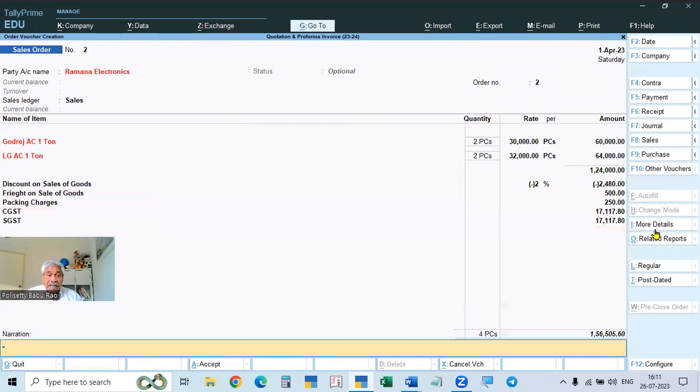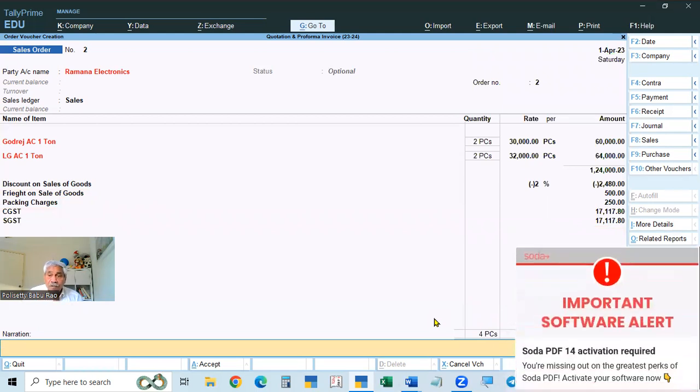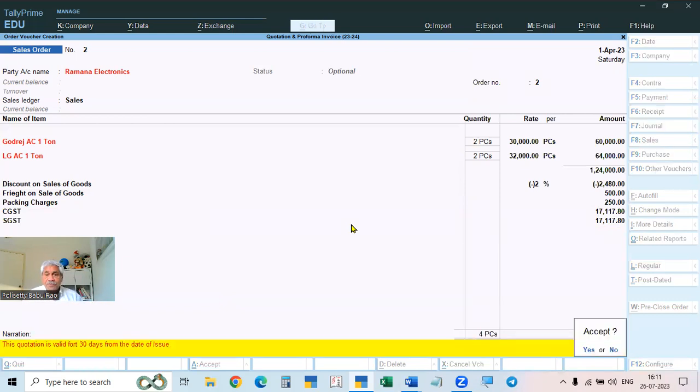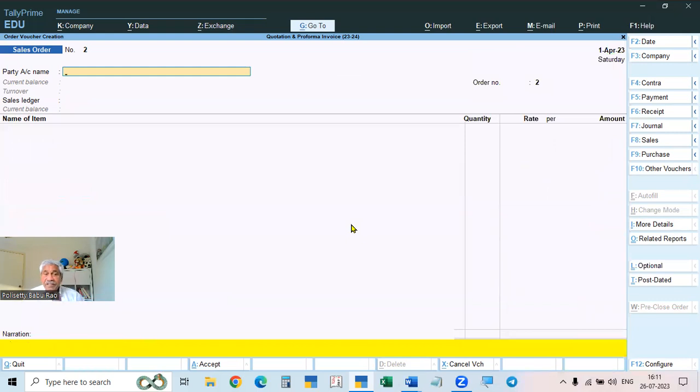And here one more thing, in the narration we can give one narration also. In this case, we are giving the quotation, but it is not valid forever. This quotation is valid only for some time. So you can give that this quotation is valid for 30 days from the date of issue. From 1st April, it is valid for 30 days. After that, the rates and conditions may change. So that also we can give. Okay, like this, we prepared that.